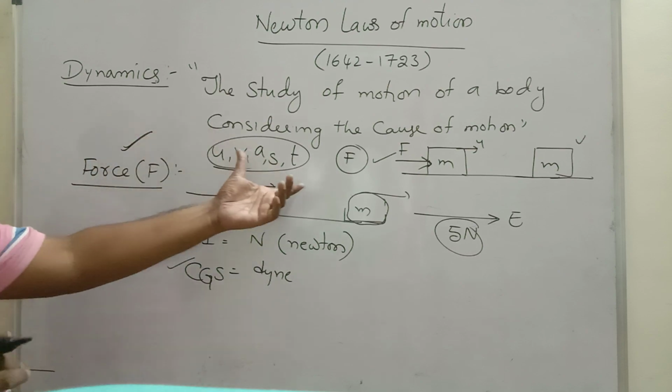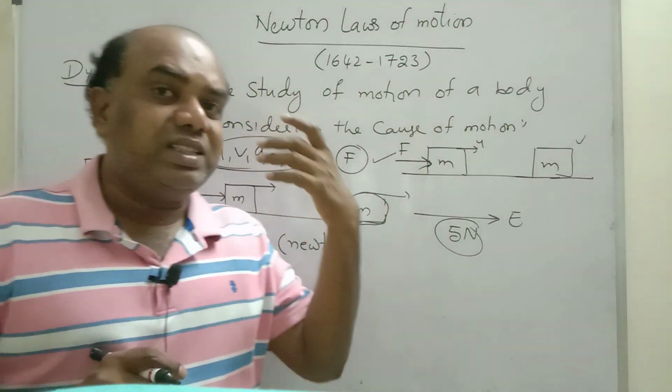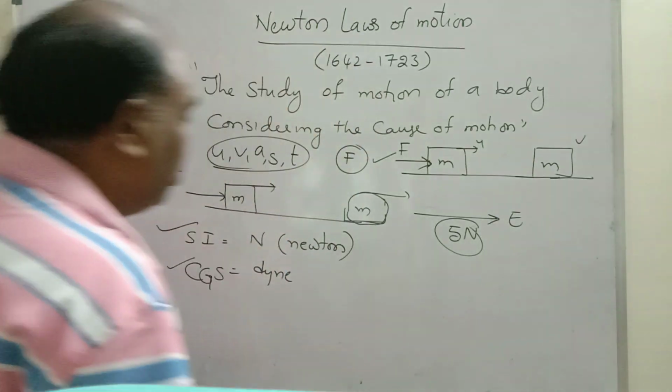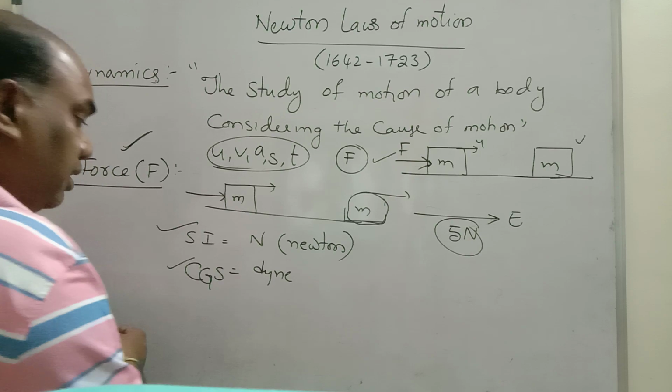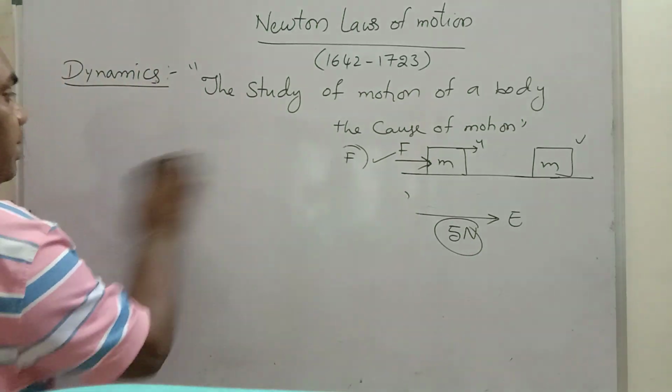The main important term in Newton's laws is force. Force means that which changes the state, position, size or shape. That is called force. Force SI unit is what? Newton. CGS unit is dyne. Remember up to here.